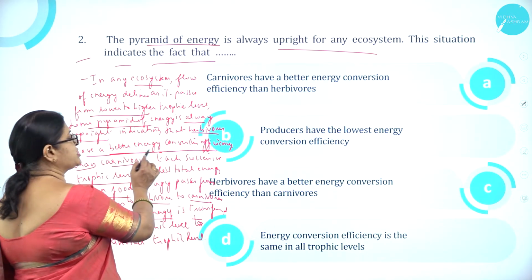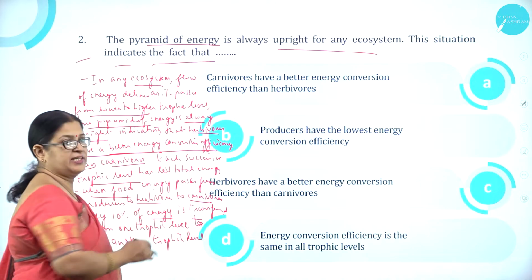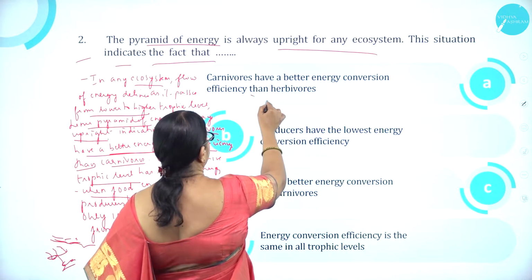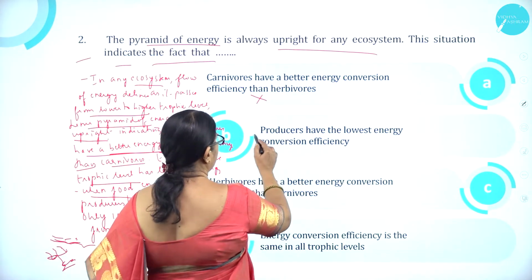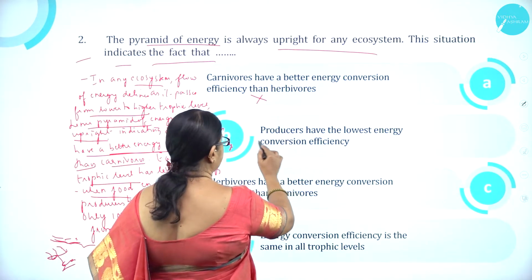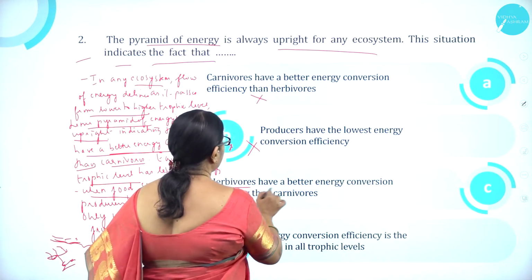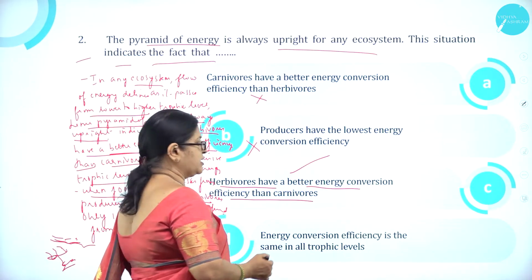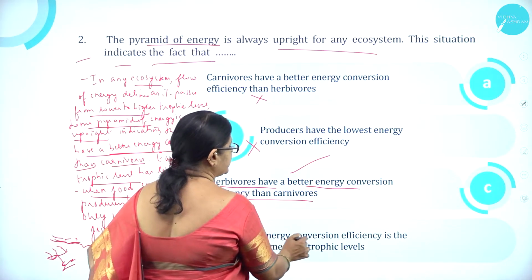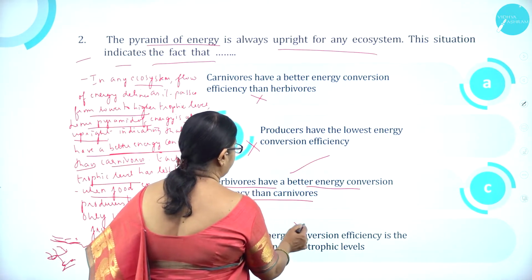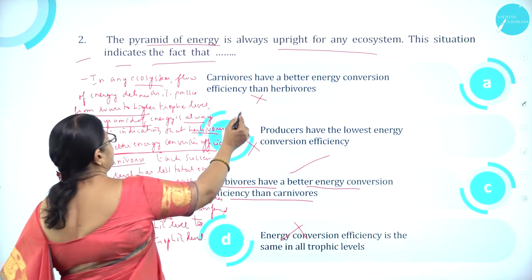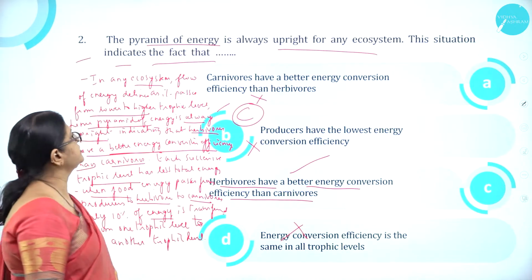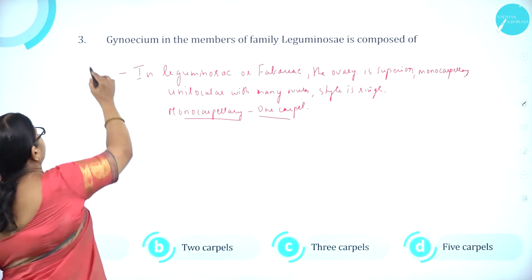So the answer is herbivores have a better energy conversion efficiency than carnivores. So option A, carnivores have a better energy conversion efficiency than herbivores is wrong. Producers have the lowest conversion efficiency is wrong. Herbivores have a better energy conversion efficiency than carnivores is correct. Option D, energy conversion efficiency is the same in all trophic levels is wrong. So option C is correct. Option C is correct. Moving on to question number 3.